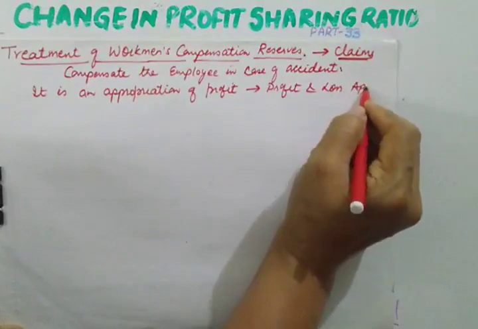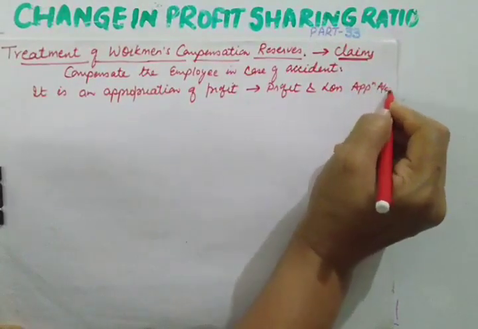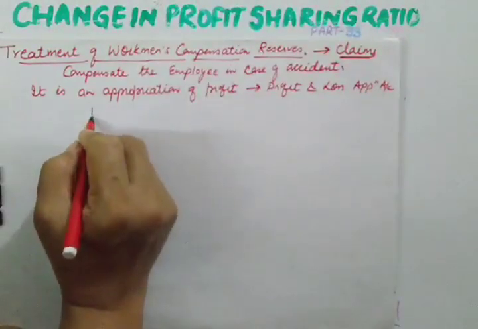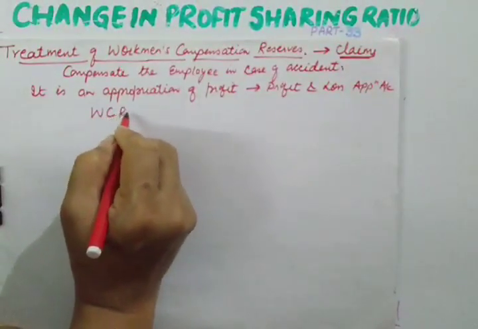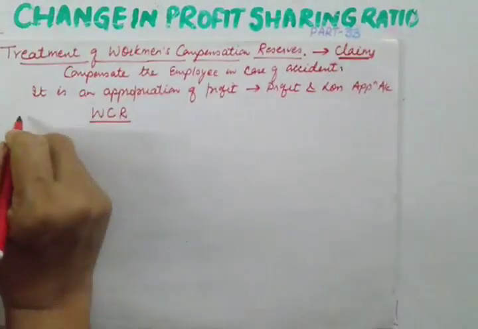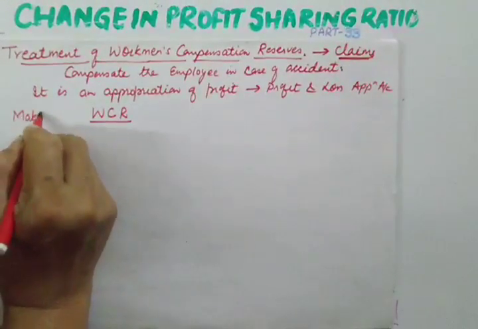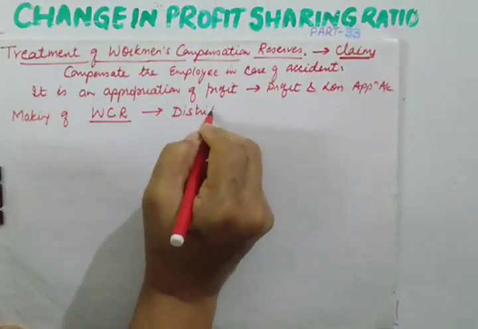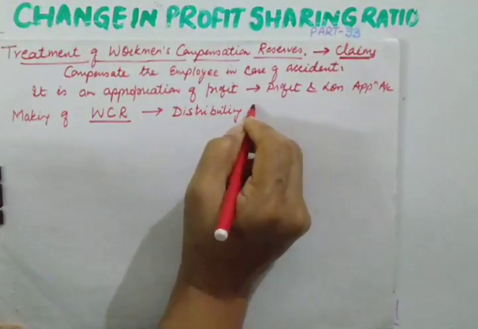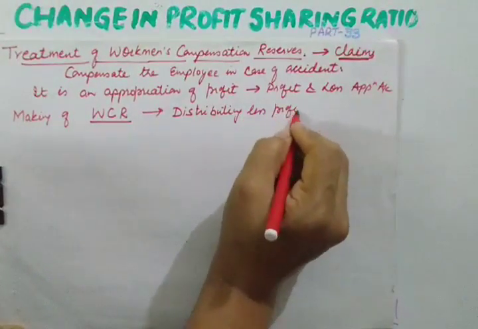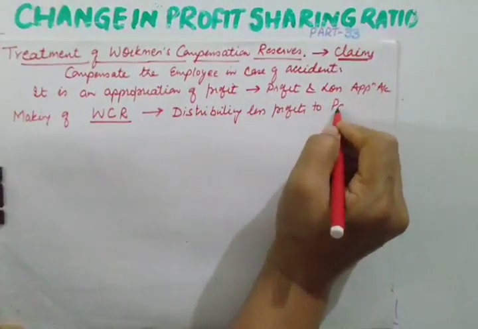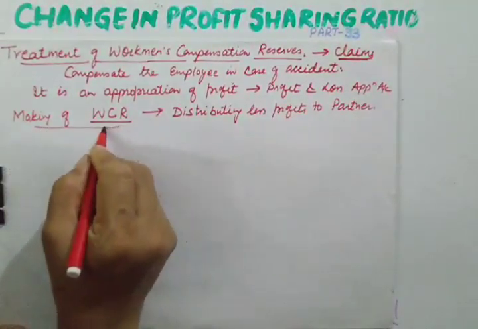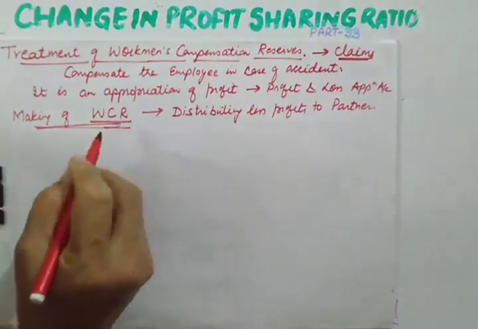When you make workman compensation reserve, it means distributing less profits to our partners. Why are you distributing less profits? Because a part of profit is being used in making workman compensation reserve.